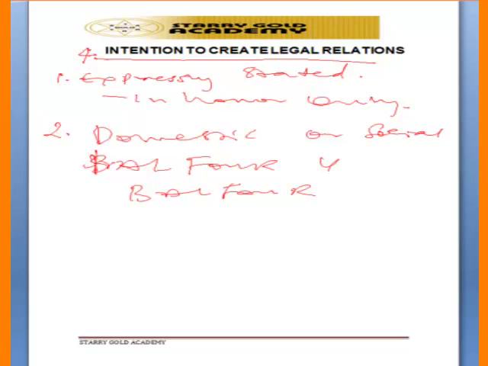So the court will assume that the parties do not want to enter into a legal relation because it is a domestic contract, and the court will not enforce it. That is what we call a domestic or social contract. A social contract has to do with a situation where people agree on a social issue, and in such a contract, the court will not enforce it. Looking at the nature of such a contract, it shows that the parties do not intend to enter into a legal relation.